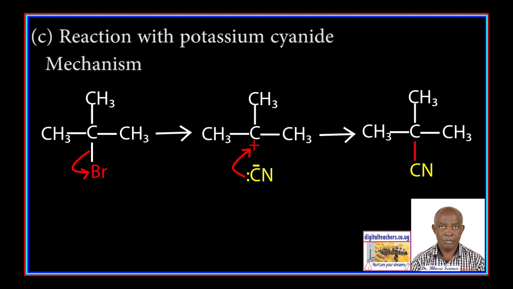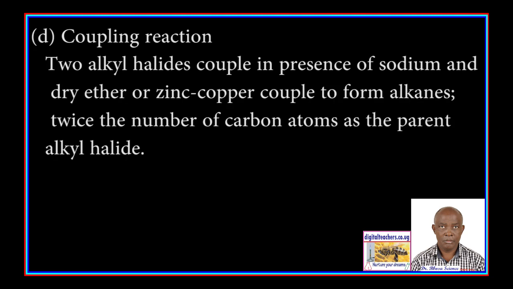D. Coupling reaction. Two alkyl halides couple in the presence of sodium and dry ether, or zinc and copper, to form alkanes with twice the number of carbon atoms as the parent alkyl halide.